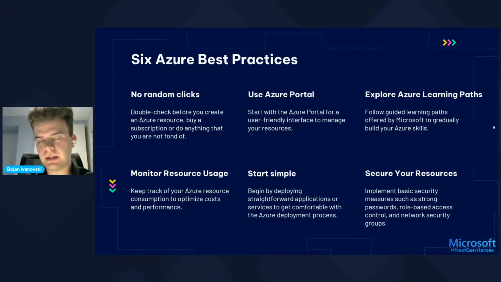Also, another important thing is the Azure portal, because, as I showed you before, this is the center of Azure, and everything that you do, you do from here, and it's also very user-friendly.